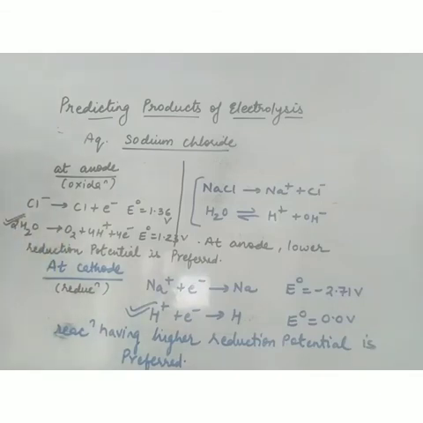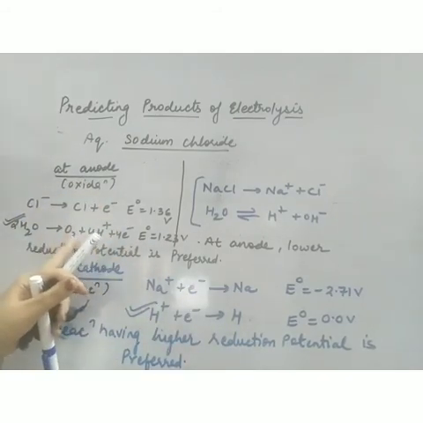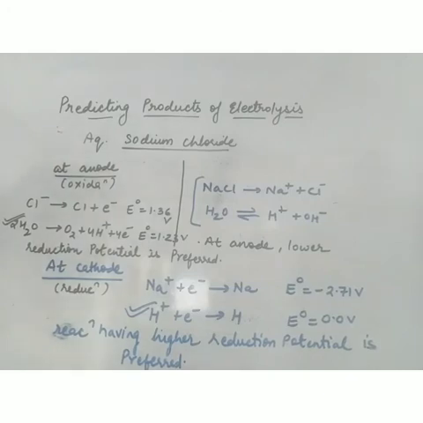But listen carefully, according to the rule, at cathode the reaction having higher reduction potential occurs, and at anode the reaction having lower reduction potential occurs. So at cathode the product should be hydrogen, and at anode the product should be oxygen, because oxidation of water gives oxygen. But what happens?